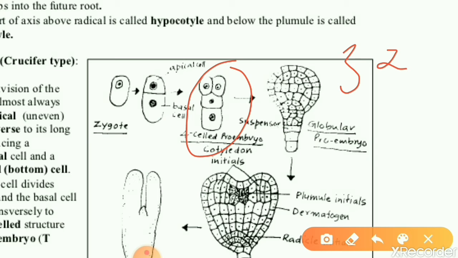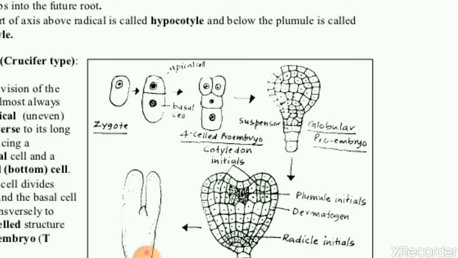From this 32-celled globular proembryo, all the organs will develop. That development we can call as the organogenesis. Organogenesis means the formation of organs from where? From this 32-celled globular proembryo.